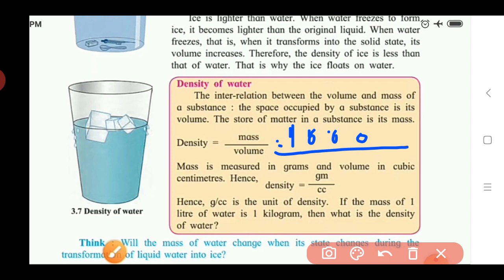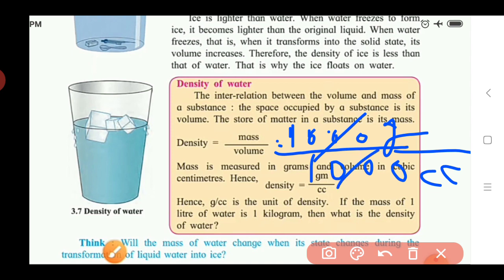If we take cubic centimeter, 1 liter is equal to 1000 cubic centimeter. So here 1 liter is equal to also 1000 cubic centimeter. It is the gram and it is the cc. So here by taking the ratio, the answer is 1. What is the answer? It is 1 gram per cc.